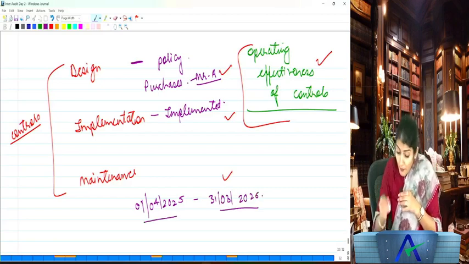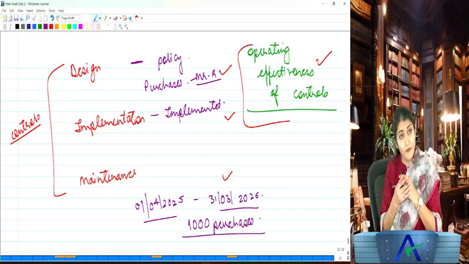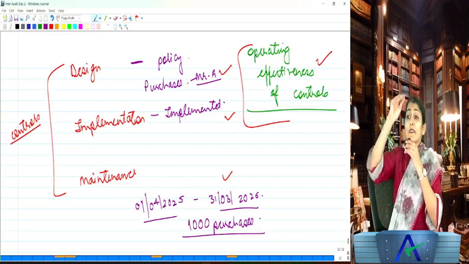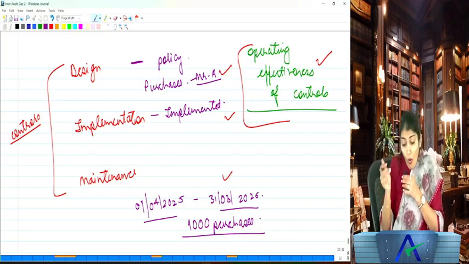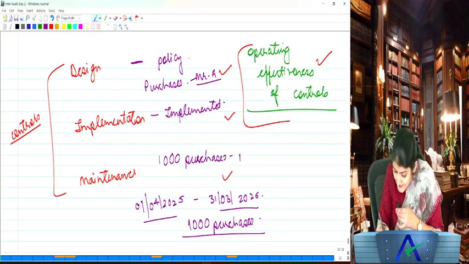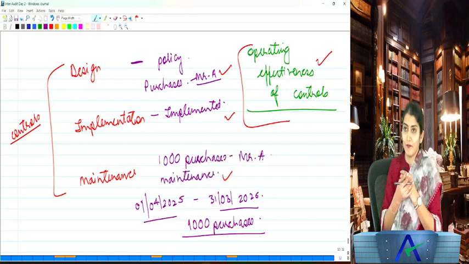During this period, say the company made 1,000 purchases in the full financial year. Whether all the 1,000 purchases have been authorized by Mr. A? Then you will say that there is maintenance of the controls.